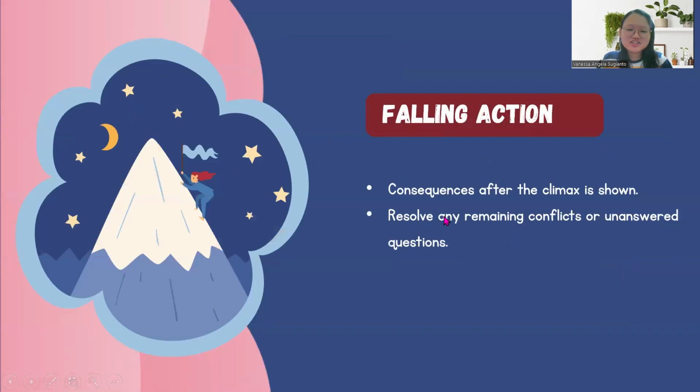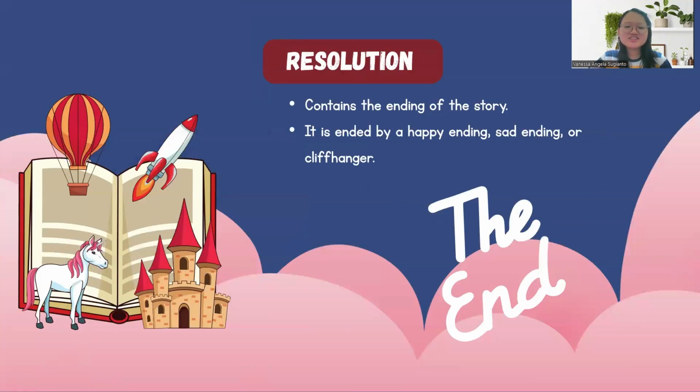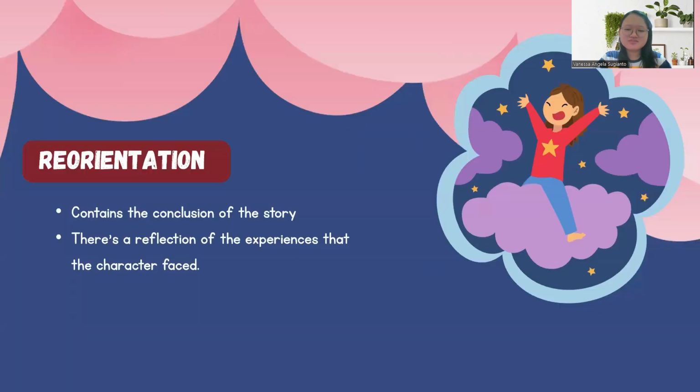And this is the falling action. This is like the consequences after the climax is shown, and every remaining conflicts will be answered. And this is the ending. It contains the ending of the story. It can be three types: a happy ending, a sad ending, or a cliffhanger ending, meaning that the ending still feels like hanging and not finished yet.